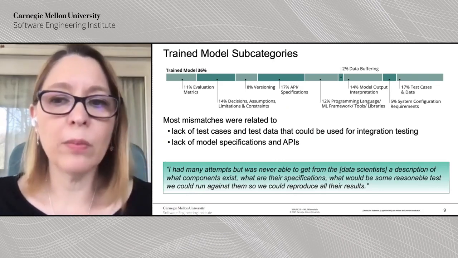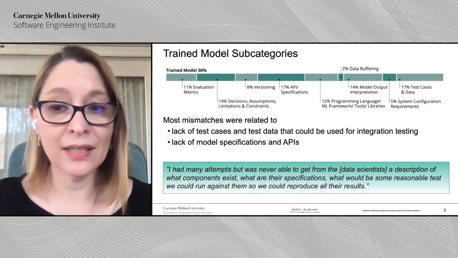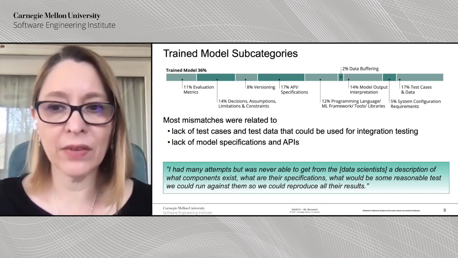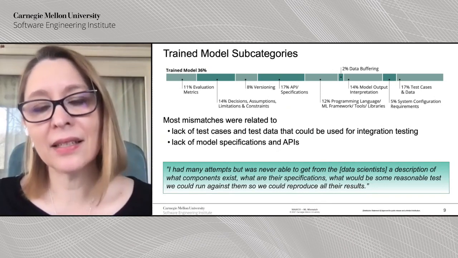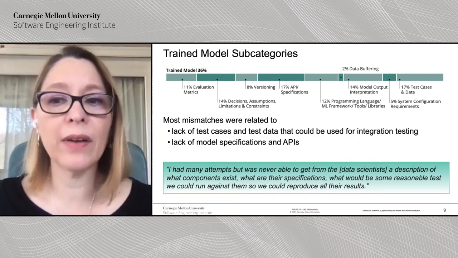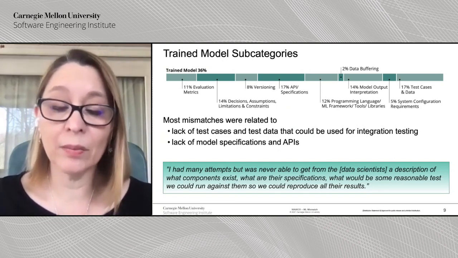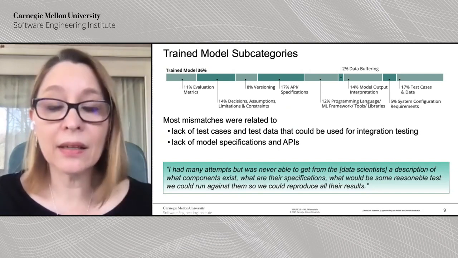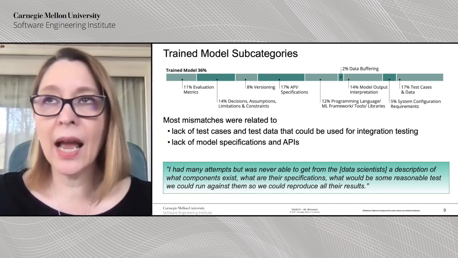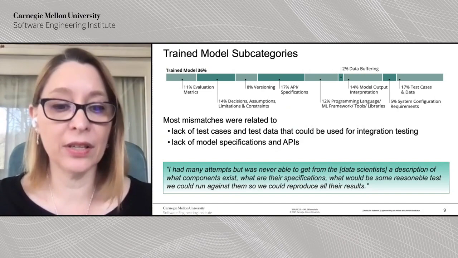When it comes to trained model, most of the mismatches had to do with lack of information about test cases and test data, followed very closely by lack of model specifications and API. The test cases and test data is important to bring out because in general, the mismatches had to do with the fact that once a model was delivered from a data science team to a software engineering team, the software engineers simply had no idea how to test the models. How do they make sure that the model is properly integrated? What are good test cases or good data to find out if the model is integrated correctly?